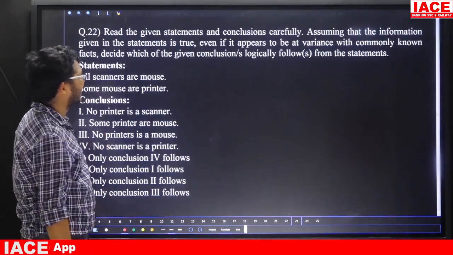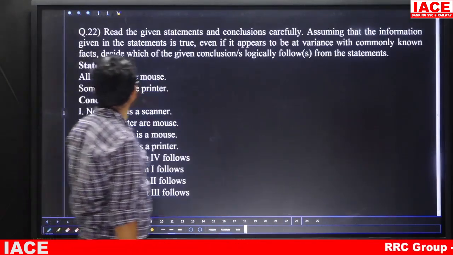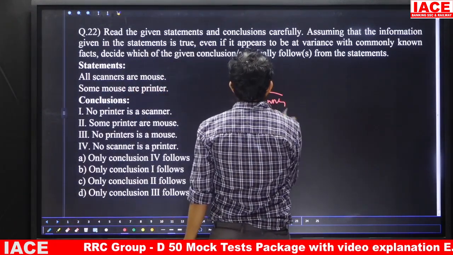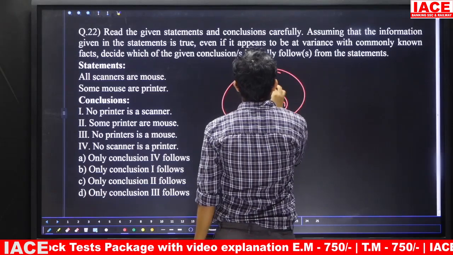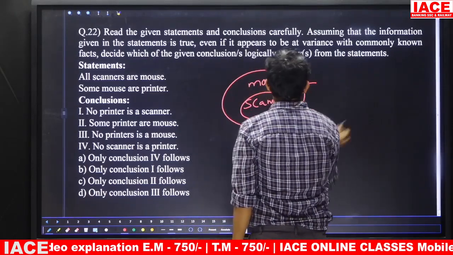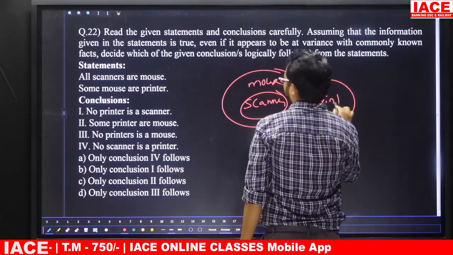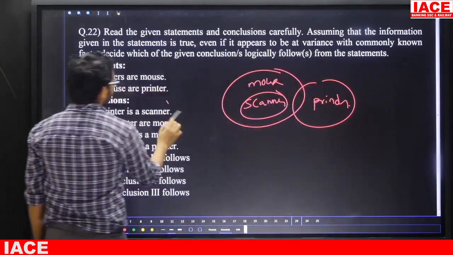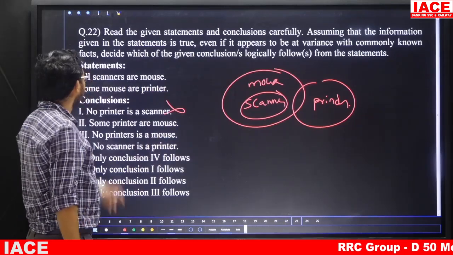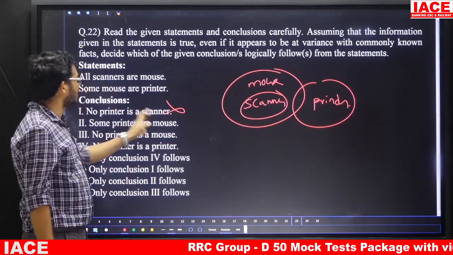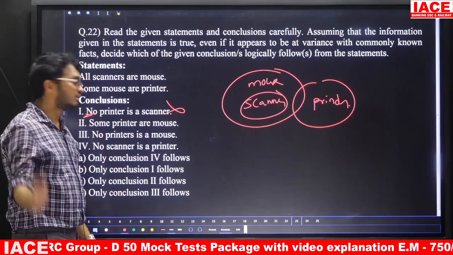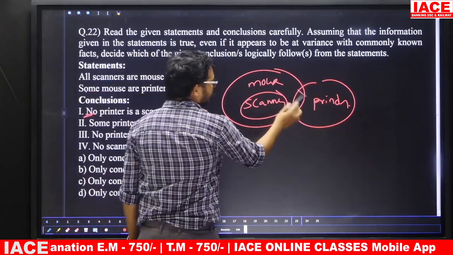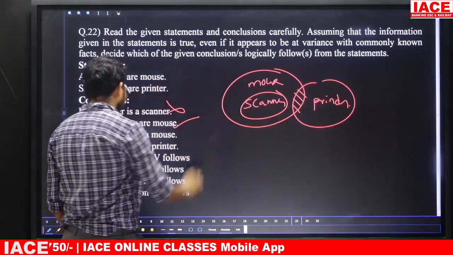Question number 22. Here again the question is from syllogism. Given statements are: all scanners are mouse. Take your scanner. This all scanner is a mouse. Some mouse is a printer. Take first conclusion. No printer is a scanner. No need to check. This one is simply wrong. Why? Because given two statements are positive, no chance to take negative conclusion. Wrong. Second one. Some printer are mouse. Some part of printer is mixed with mouse. Yes, second one is correct.